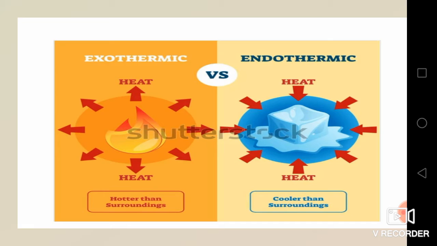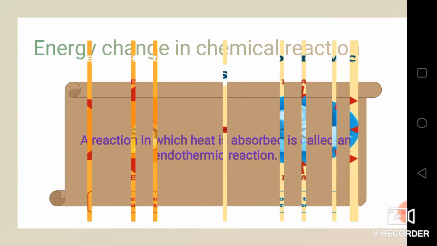Here you can see two pictures. The first picture is an example of an exothermic reaction. You can see the arrow marks, which refer to the heat being given out, and in the second picture heat is taken in. So when the heat is given out, the reaction is said to be exothermic, and if the heat is taken in, then the reaction is said to be endothermic.